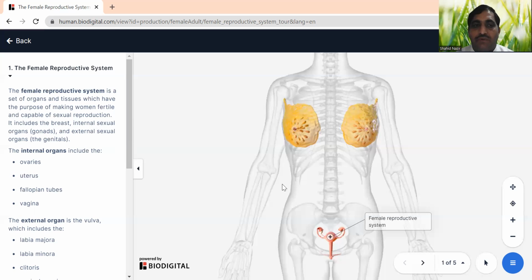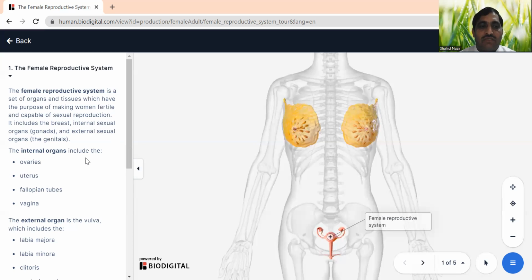It consists of different parts: breast, internal sexual organs, and external sexual organs, also called genitals. We will study all of these one by one.